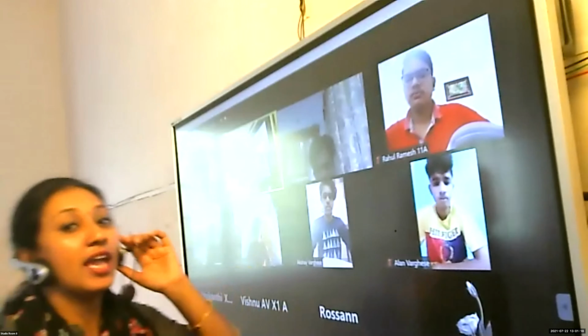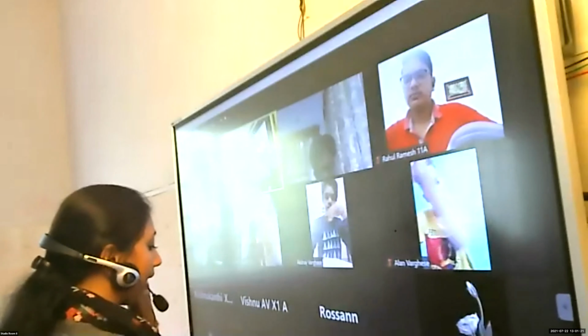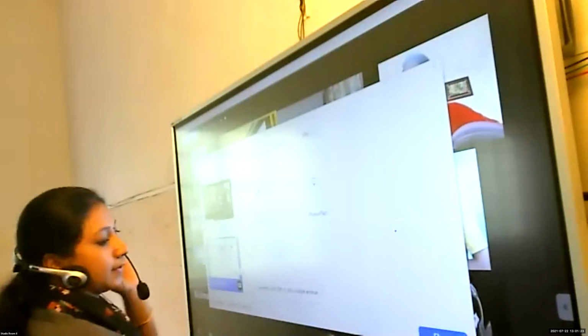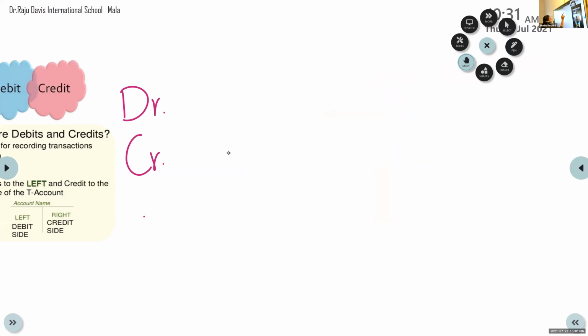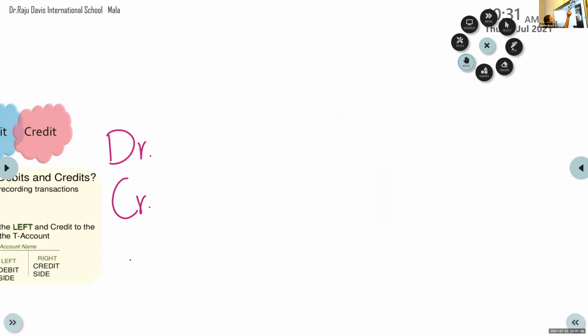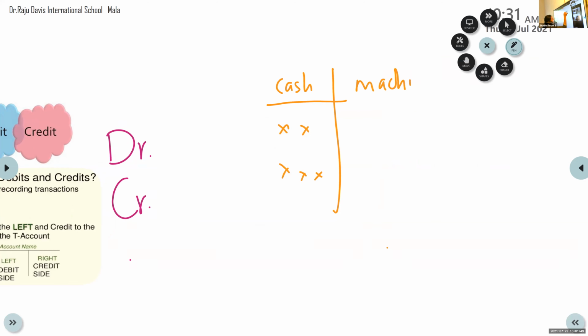That's it, okay? So, account means when you prepared the equation, you noted that everything related to cash were written under cash. Machinery, if something was there related to machinery, everything related to machinery, we wrote it under that particular heading.